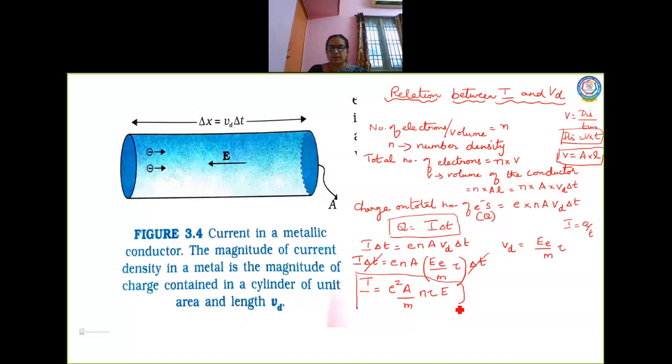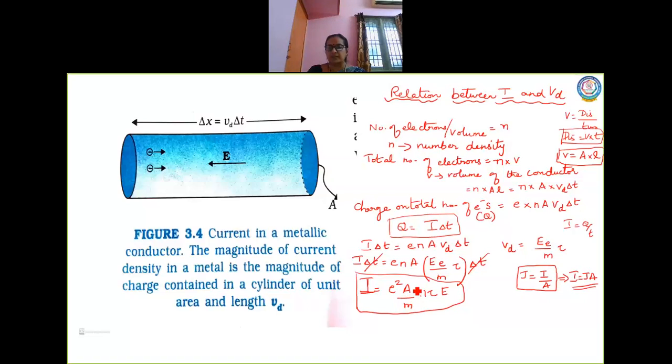Now I have to find one more equation for this. We already know the value of current density. Remember, in the last topic we read about current density. Current density J is equal to the current flowing normally to an area, J is equal to I by A. In this case, can I write I is equal to J into A? Now compare this with this term. On the left side I have I, and A is also there.